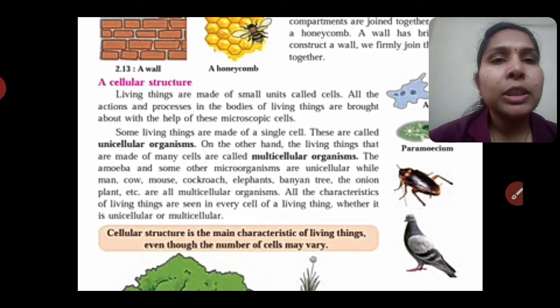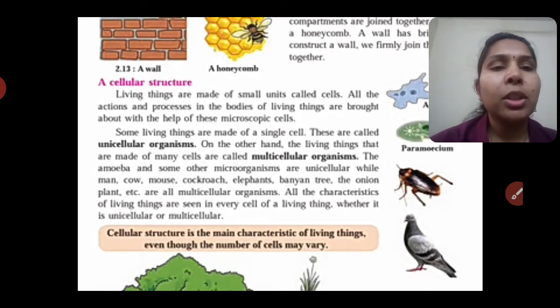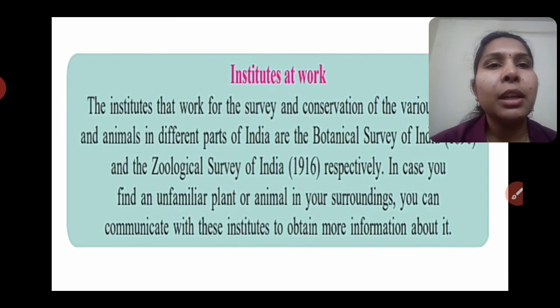And also we saw the cellular structure of all living organisms, how the body is formed by combining a number of cells, or how many cells are present in the body. The smallest part of the body of all living organisms is a cell. These cells are of two types, the unicellular organism and the multicellular organism. So this also we completed in the last lecture.